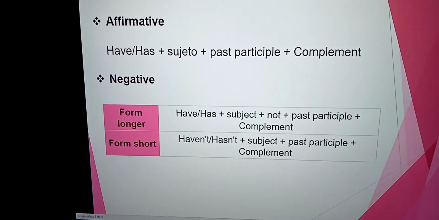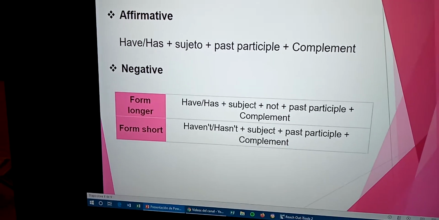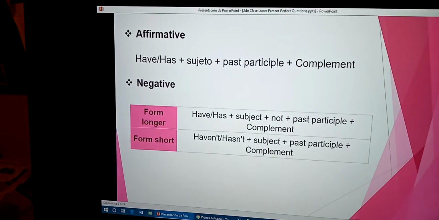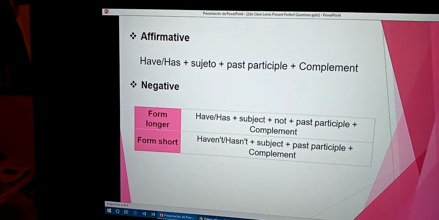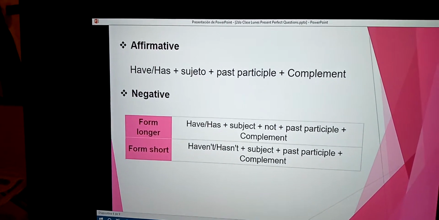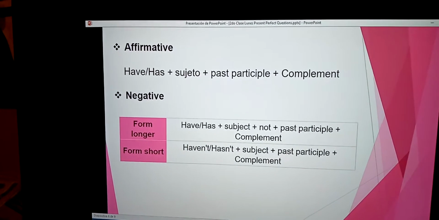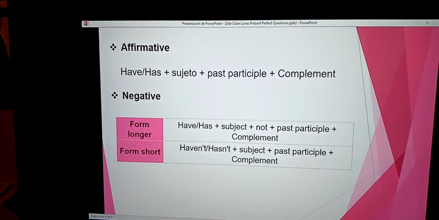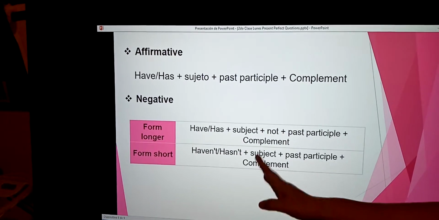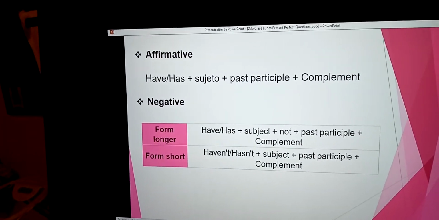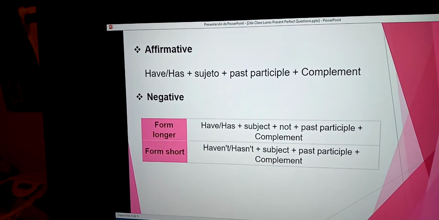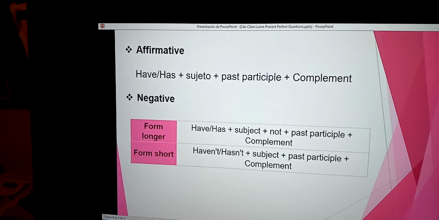Affirmative: have or has plus subject plus past participle plus complement. Negative, the long form: have or has plus subject plus not plus past participle plus complement.